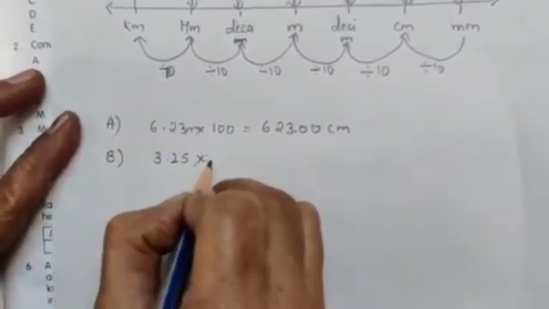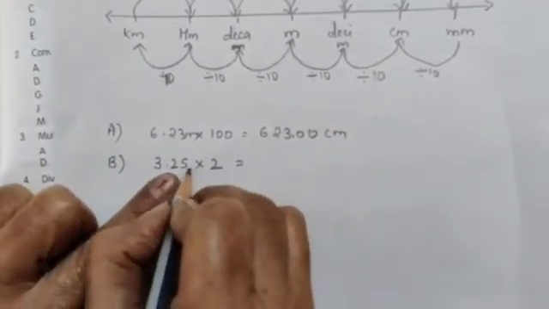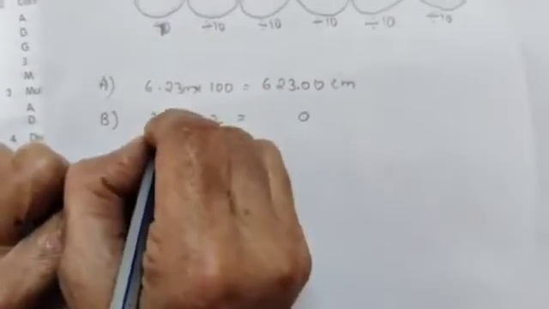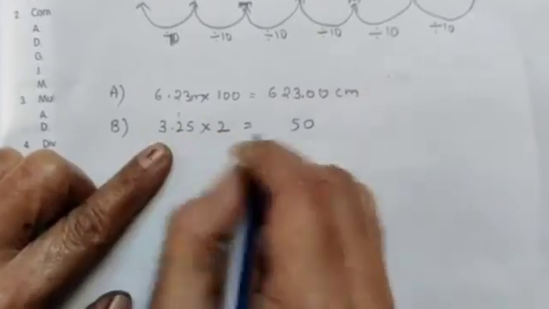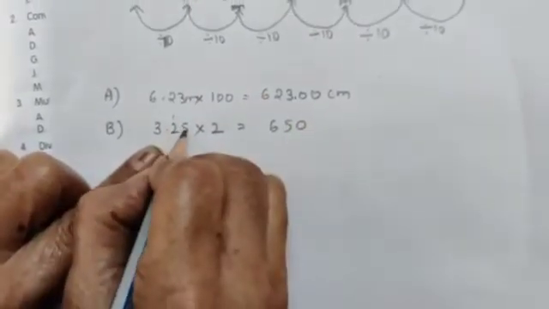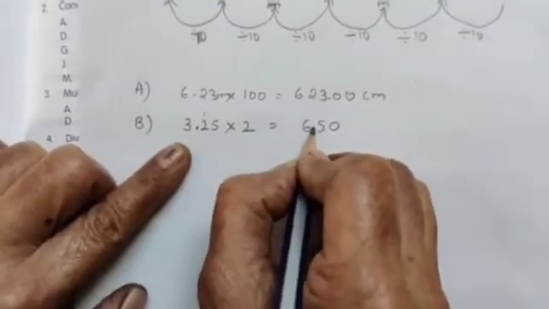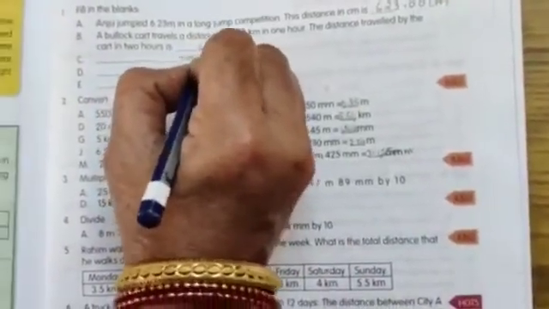3.25 into 2. 2 5s are 10, 1 carry. 2 2s are 4 plus 1, 5. 2 3s are 6. After 2 digit point. So after 2 digits write the point. So 6.50 kilometers it will travel.